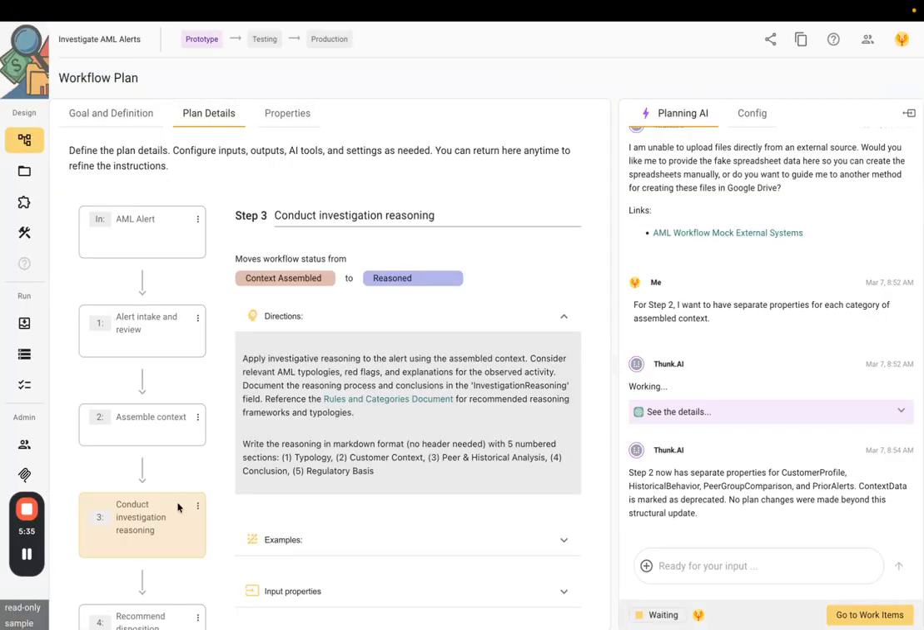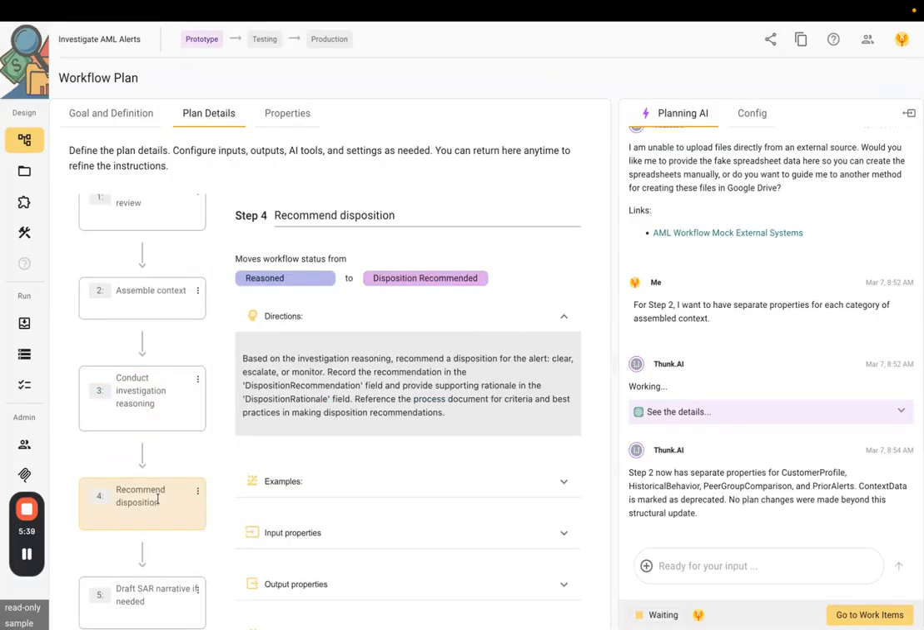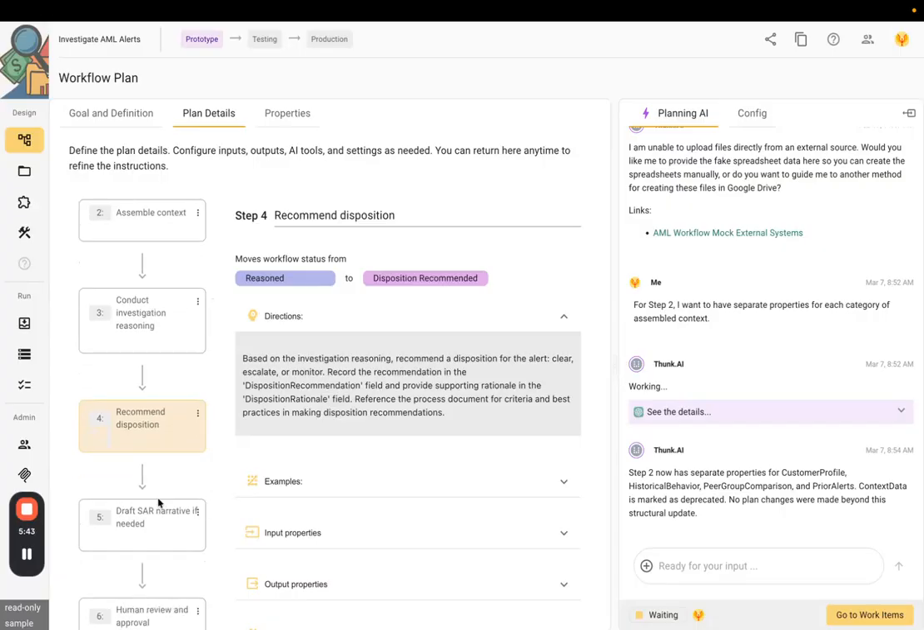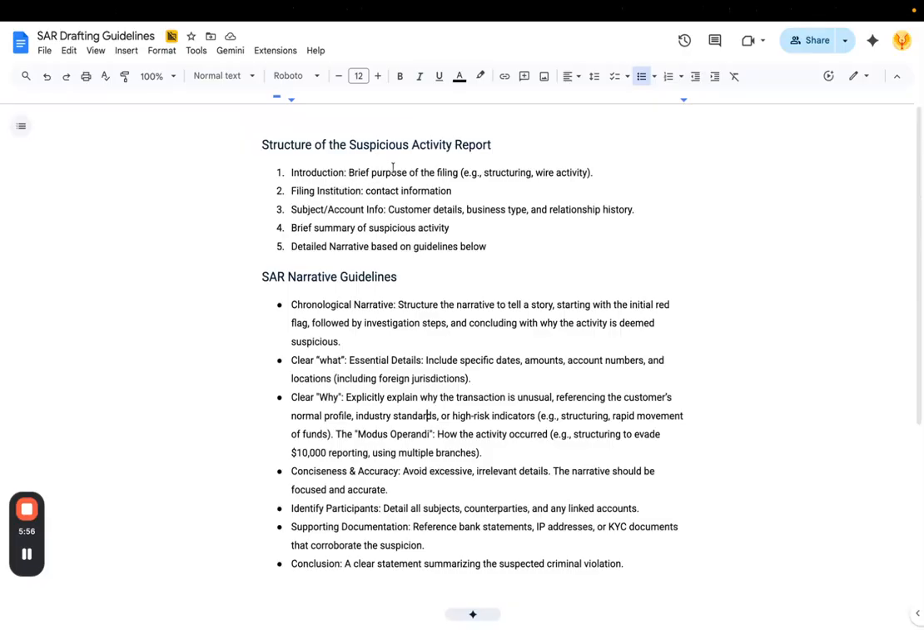That provides the guidance for this step for the investigative reasoning. Step 4 is a recommended disposition for this alert based on all the information collected. Step 5 drafts a suspicious activity report if needed, and that follows certain guidelines, which are also described in the document. Here is the desired structure of a suspicious activity report and the narrative guidelines explaining that things should be clearly described, the what and the why and the participants, etc.